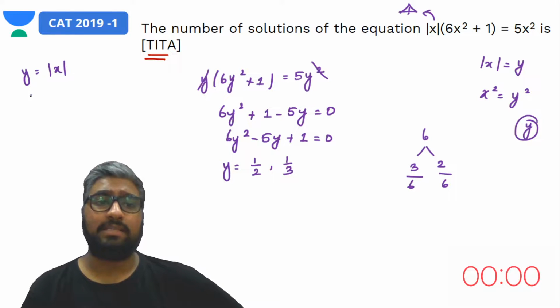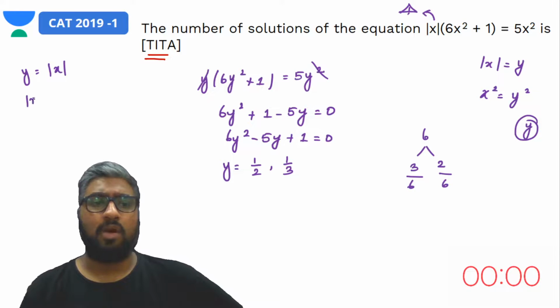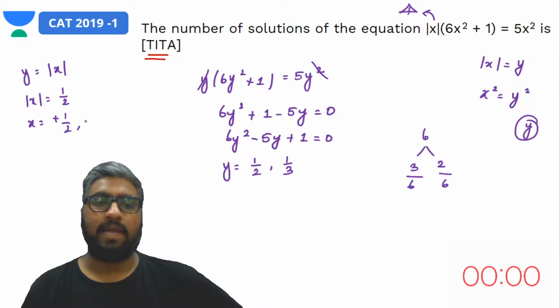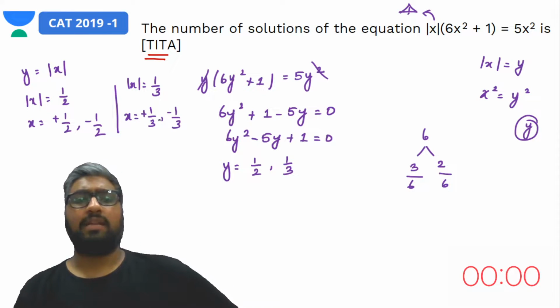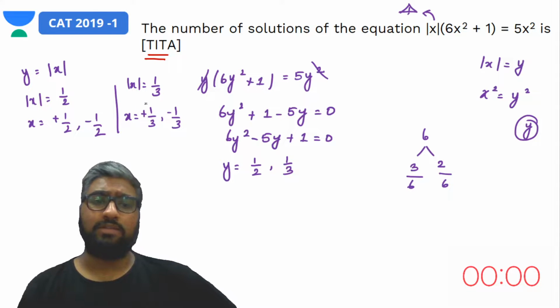That basically means if one of the values of mod x is 1 by 2, then the values of x would be plus 1 by 2 and minus 1 by 2. On the other hand, if we have another value of mod x to be 1 by 3, then x would be positive 1 by 3 and negative 1 by 3. So these are the four values that x could take.